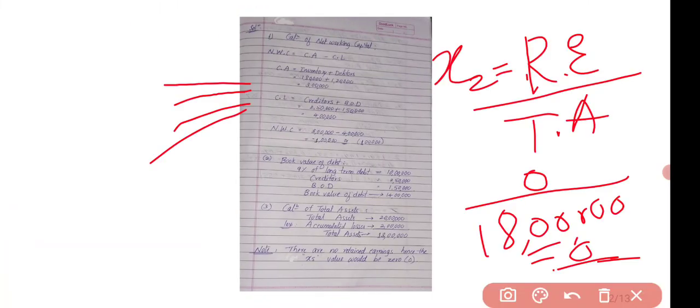I have written here a note. See here, there are no retained earnings, hence x2 value would be 0. I wrote x5, but it is x2, not x5. Please make the correction. Okay,